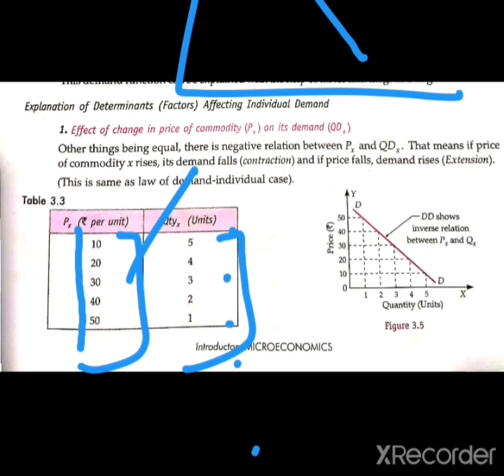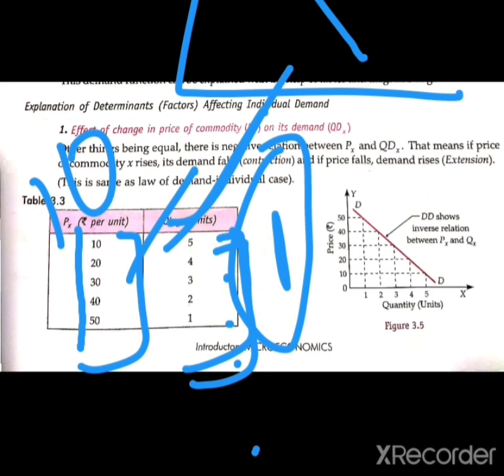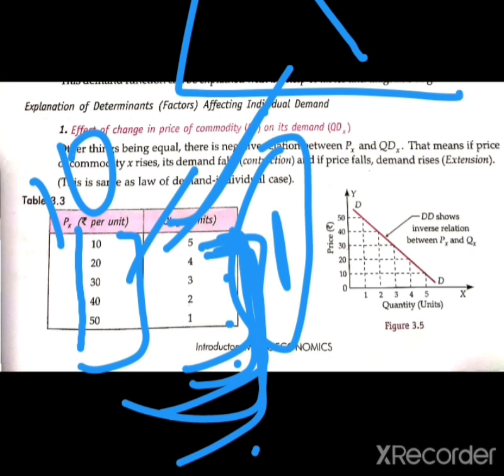Whenever the price changes from 10 to 20, 20 to 30, it is always equal to 10, and the quantity changes by 1 in every unit.